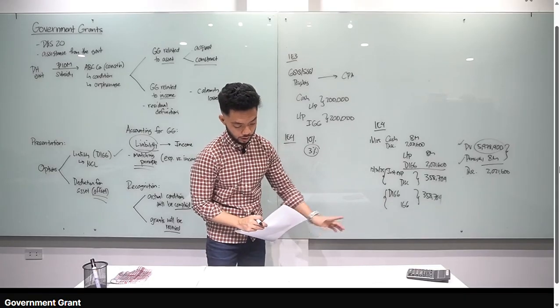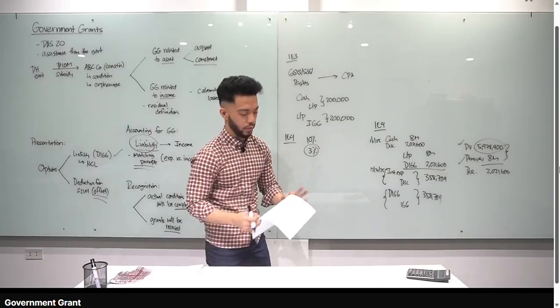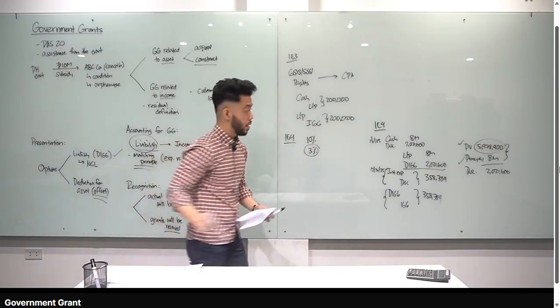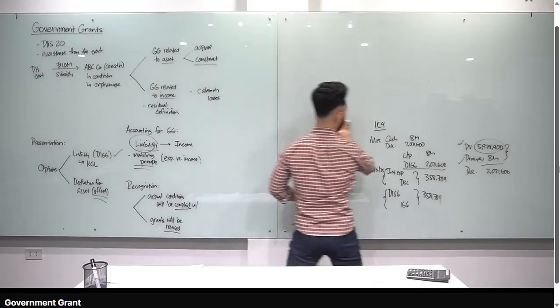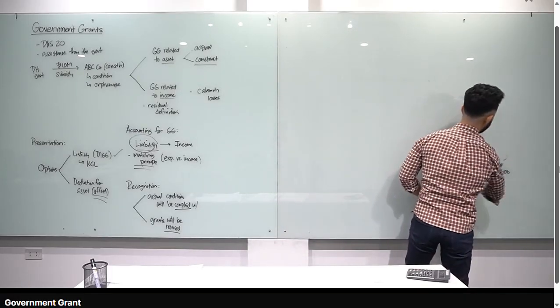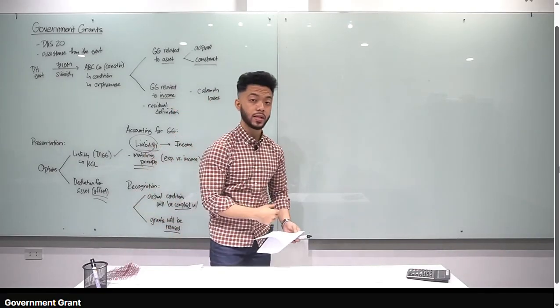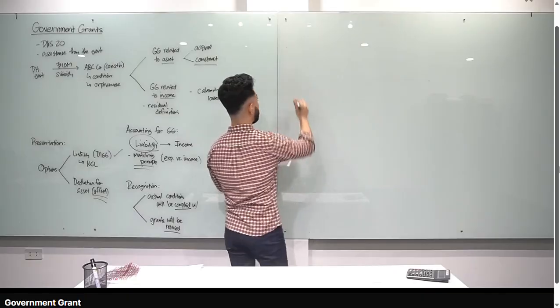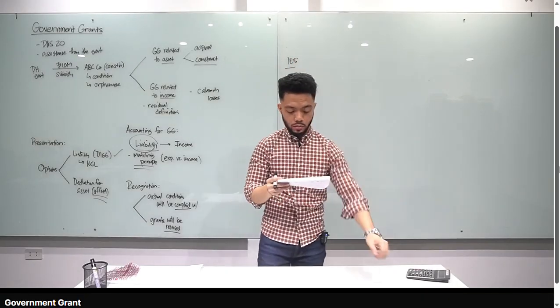And then, I think this is the last problem for this topic: what if there's a repayment of grant? We know, class, that in a government grant there is an attached condition, and as we perform the condition, we recognize income. But what if we are unable to comply with the conditions? There will be repayment. We return the grant to the government. So let's go to illustrative example number 5.